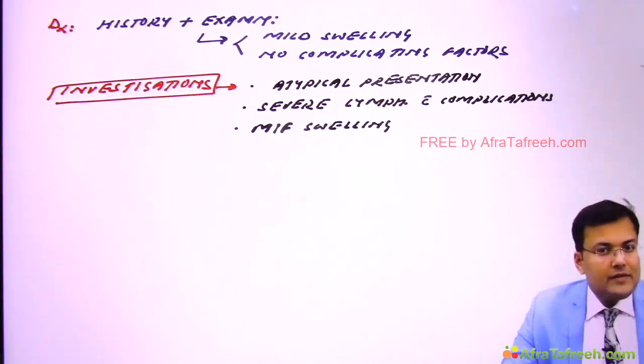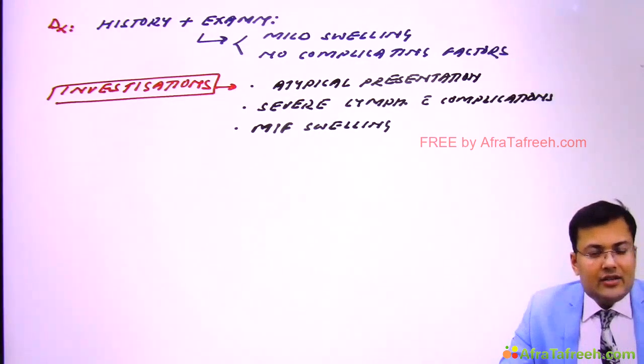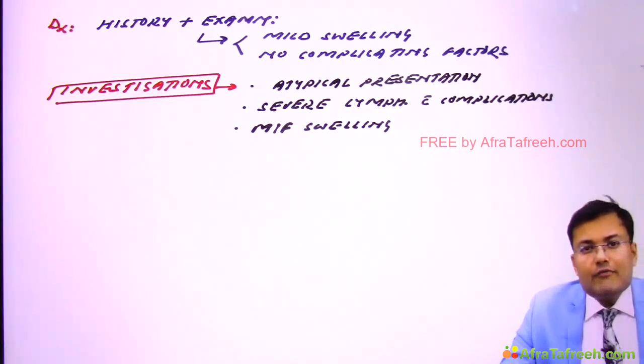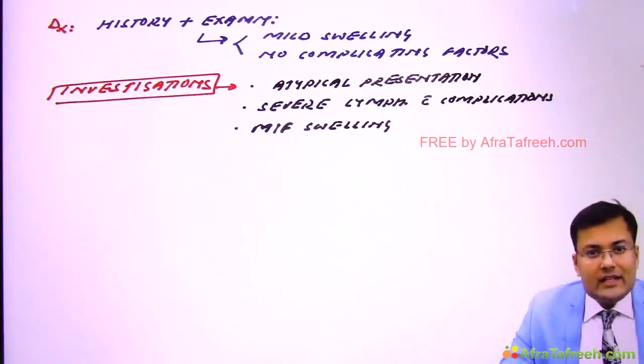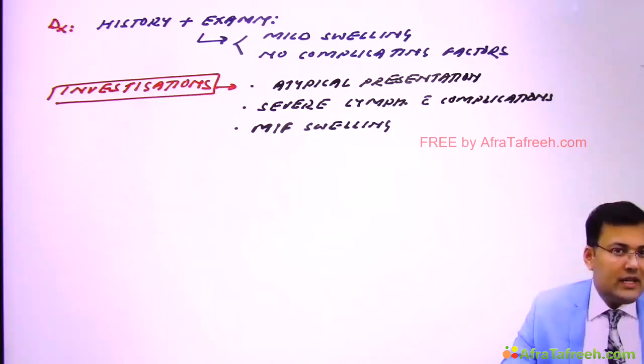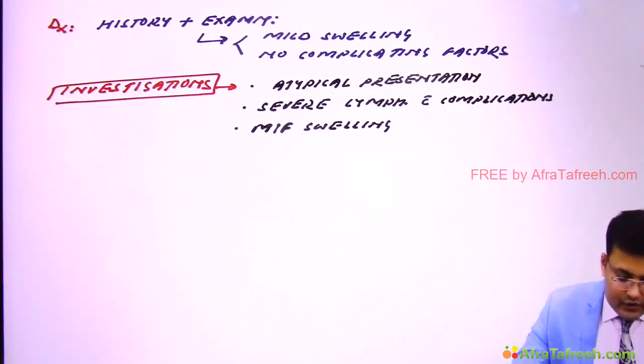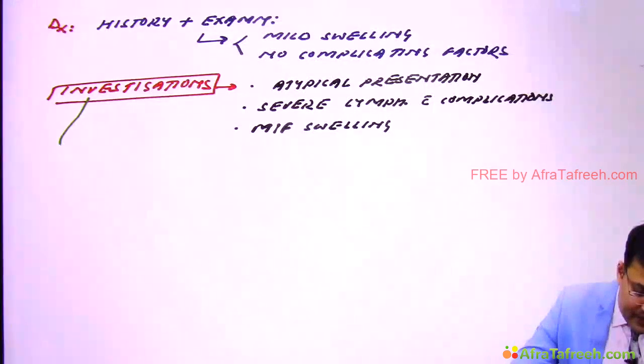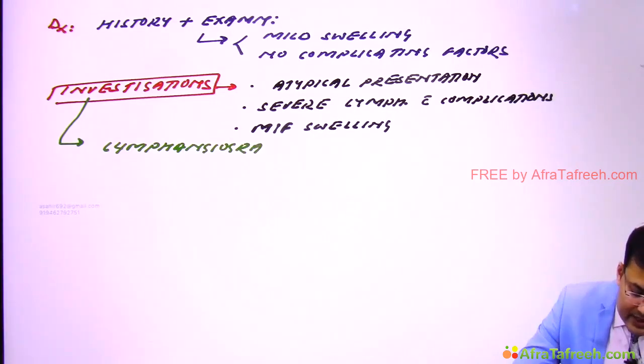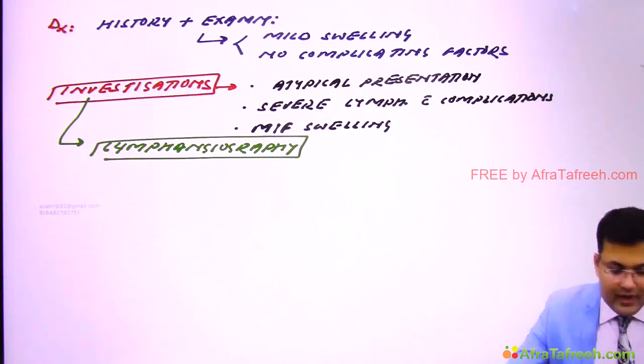Okay, now the question: which investigation? If some abnormality is there in the artery, we go for angiography. If it's in the vein, we go for venography. If it is in the lymphatics, we go for lymphangiography. So the investigation we do here is lymphangiography.